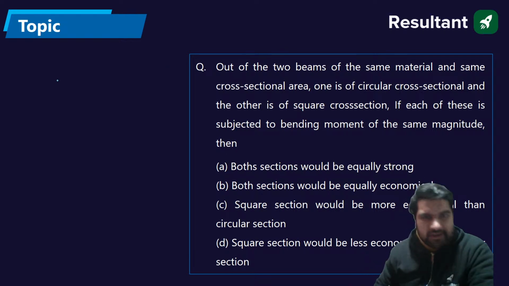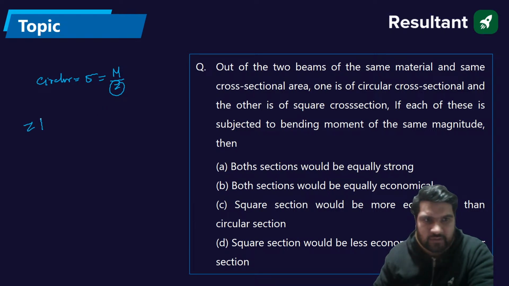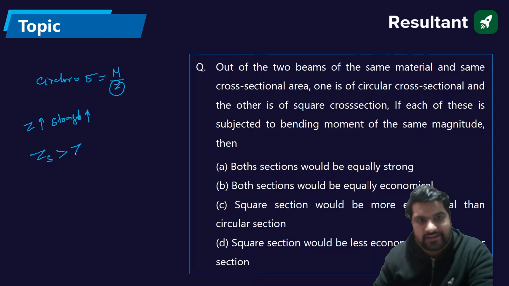If I take the circular section, the bending stress sigma is equal to M by Z. Now the figure which has the Z value more will have more strength. The Z for the square is greater than Z for the circle.